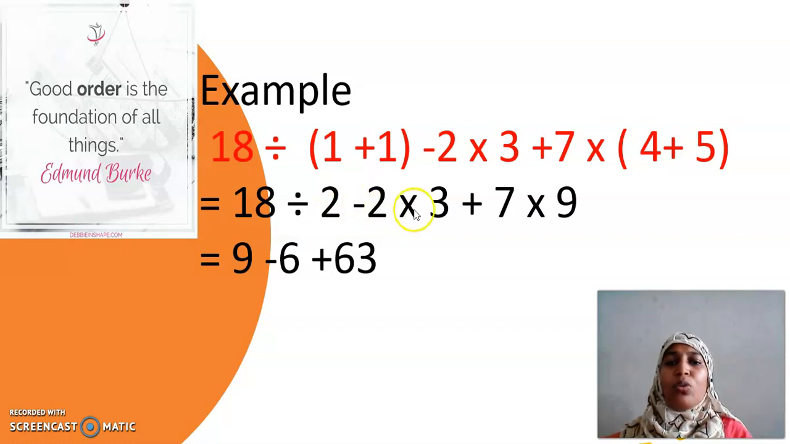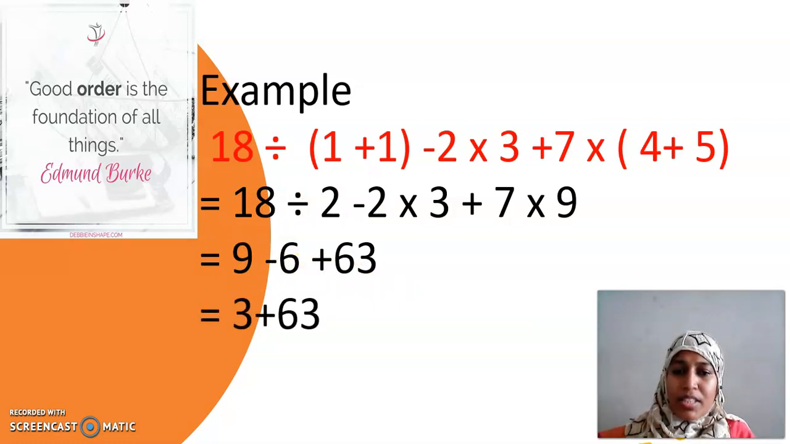Multiplication. 2 into 3 is 6 plus 7 into 9 is 63. I do division and multiplication alone. Division and multiplication will go together, like addition and subtraction go together. Okay. Now 9 minus 6 plus 63. 9 minus 6 is 3 plus 63. So 3 plus 63, you will surely get the answer.